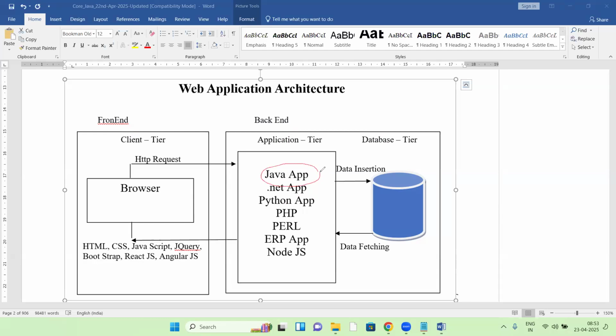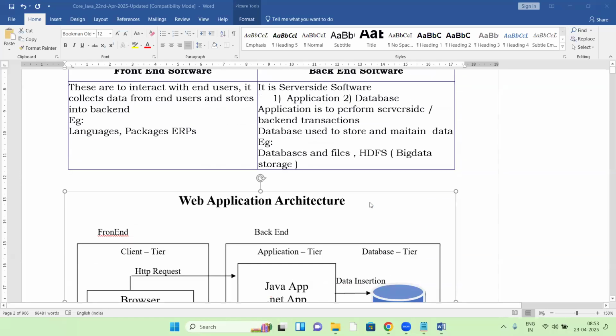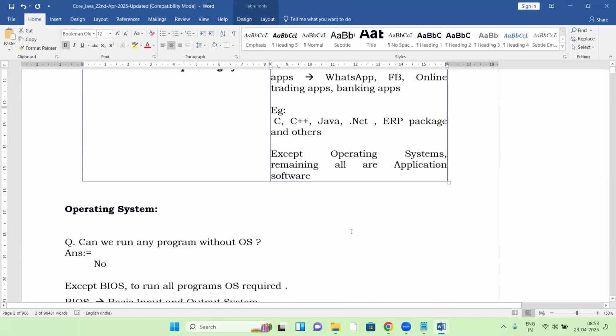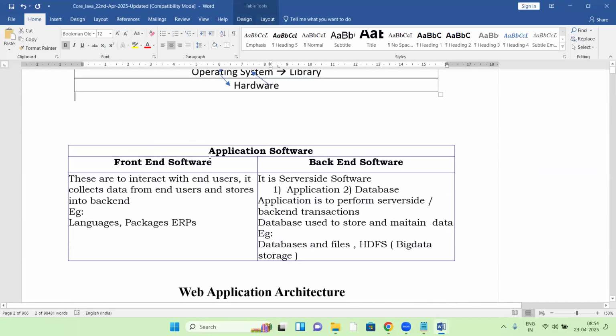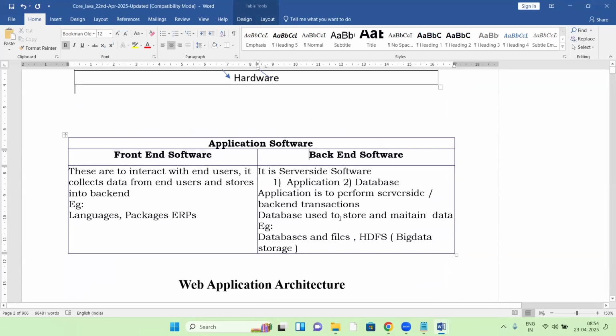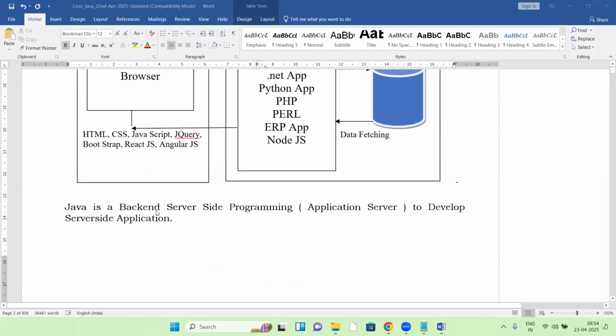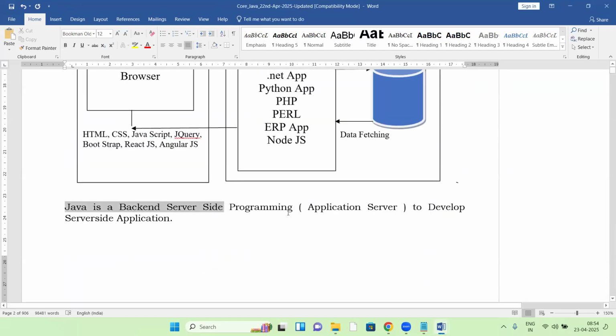In application development, Java comes here. See, JavaScript is different, Java is different. Both are not the same. JavaScript is front end, Java is back end. So where is Java used here? Java is application software. In application software, there is front end software and back end software. Java is used at the back end. Java is a backend software, a backend server side programming.